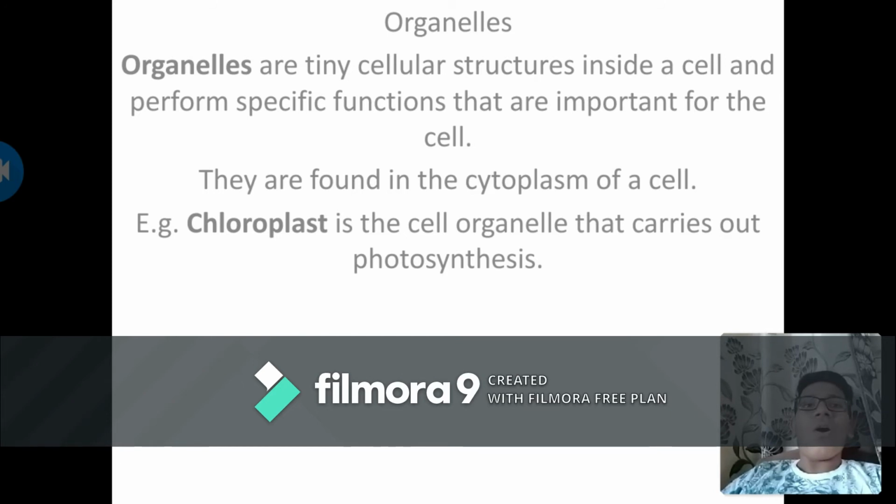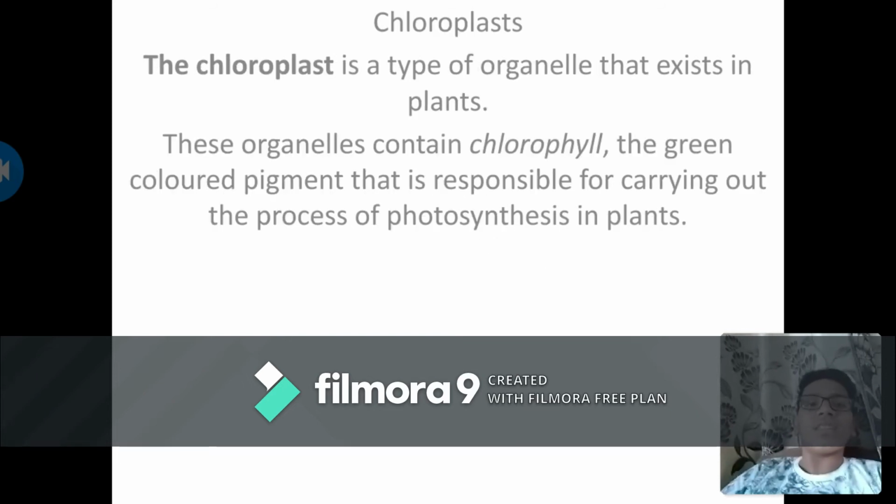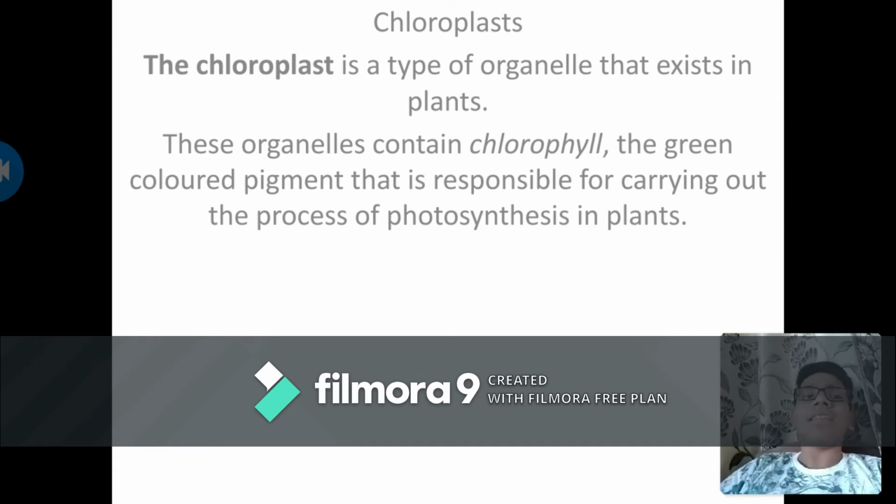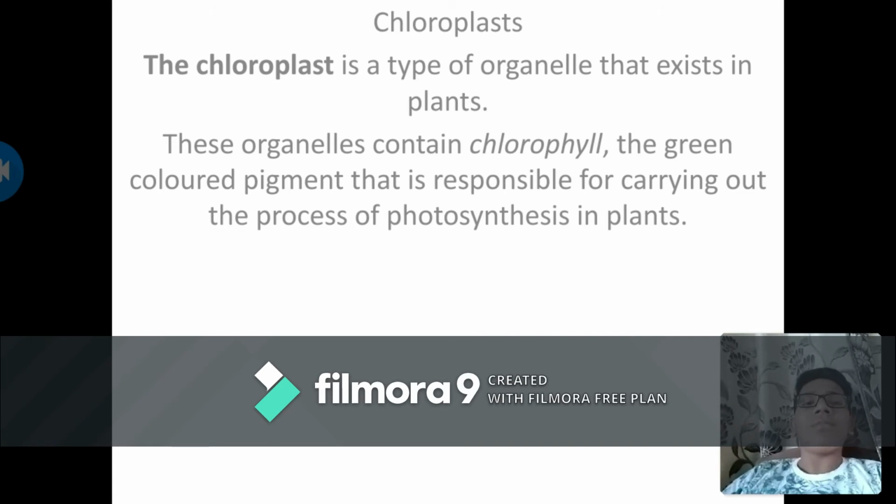The organelles. Organelles are the tiny cellular structures inside a cell that perform specific functions that are important for the cell. They are found in the cytoplasm of a cell. For example, the chloroplast is a cell organelle that carries out the process of photosynthesis. The chloroplast is a type of organelle that exists in plants. These organelles contain chlorophyll, the green colored pigment responsible for carrying out photosynthesis in the plant, as it captures the sunlight and holds it inside.